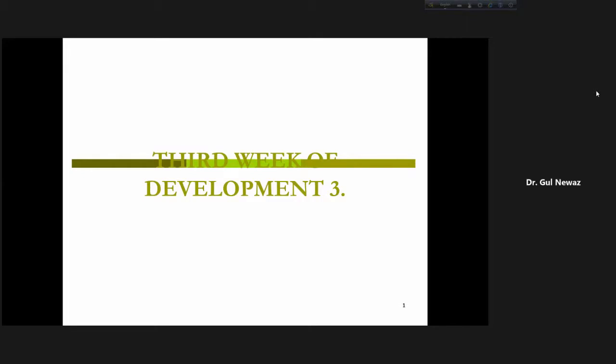So we are still in the third week. I told you the 3rd to 8th week is the embryonic period. During the 3rd week, the embryonic disc is trilaminar, that is, 3-layered. From dorsal to ventral, the layers are ectoderm, mesoderm, and endoderm. Near the endoderm is a cavity known as the yolk sac cavity, and near the ectoderm is a cavity, the amniotic cavity. From the 3rd week to the 8th week, we call it the embryonic period.